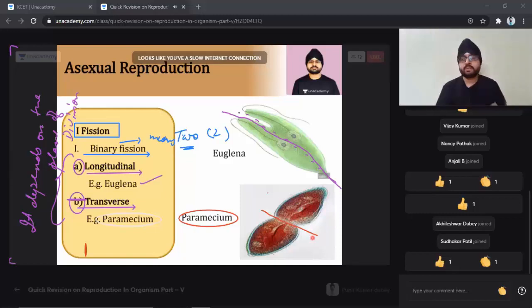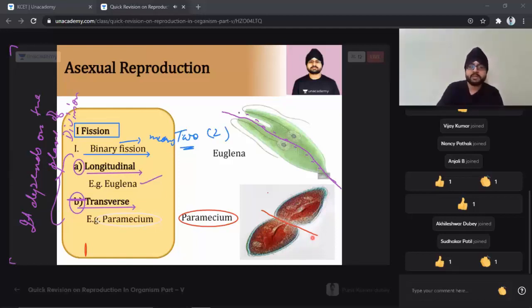These are very important terminologies, students, which we are going to be using. I hope everyone is able to understand. So this is what we find in the case of Paramecium.